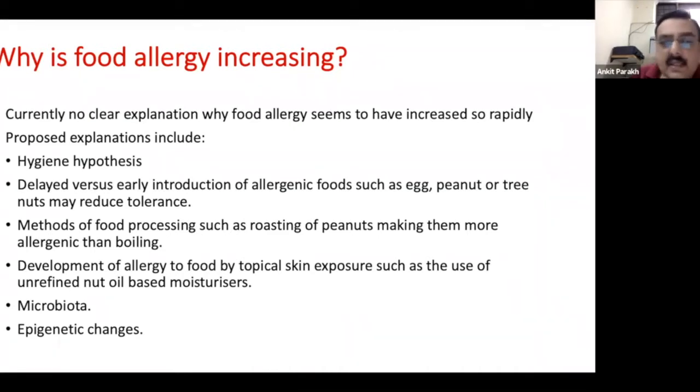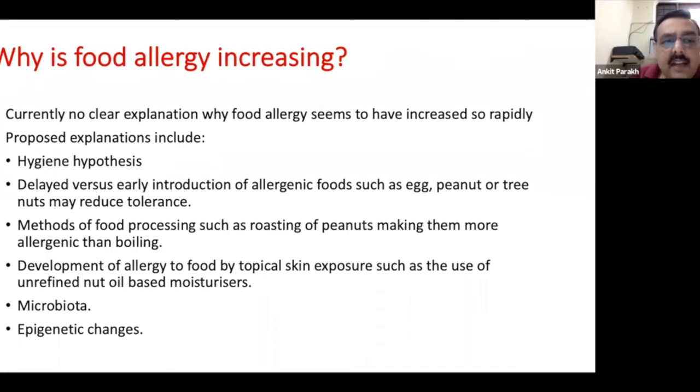Now, there are reasons why food allergy is possibly thought to be increasing. So one is the hygiene hypothesis that as the hygiene improves, there's less of or change of the microbiota and less of infections, and it leads to more of allergies. And there have been mechanisms described how.